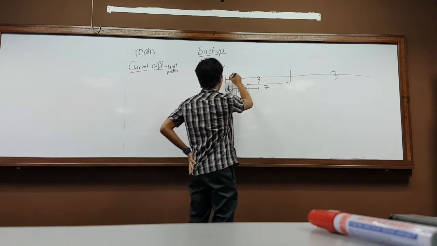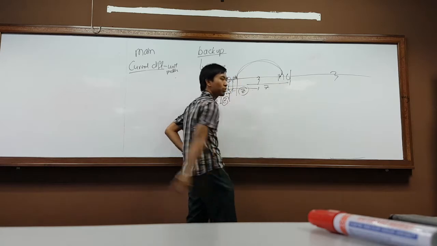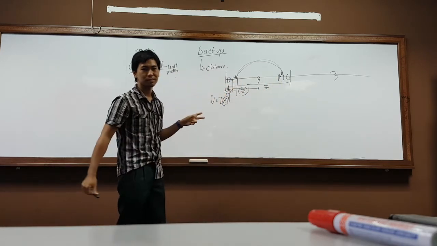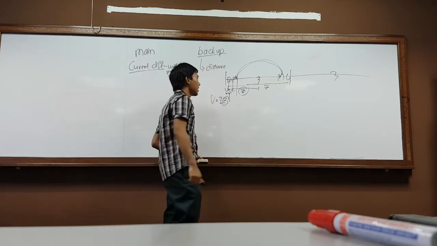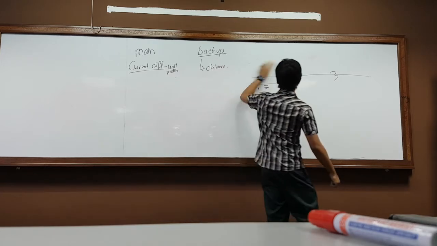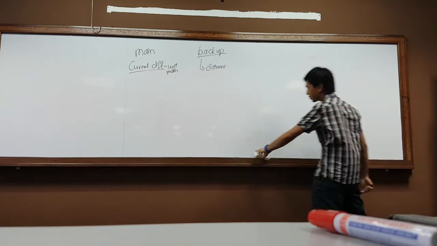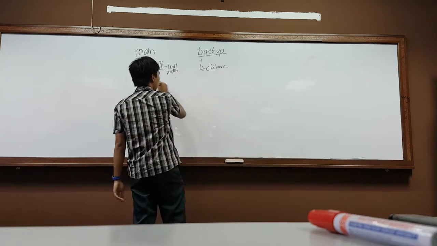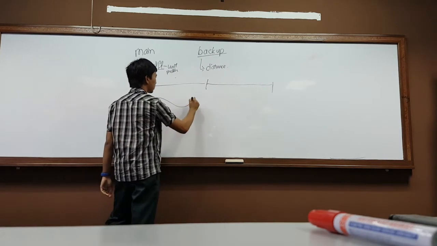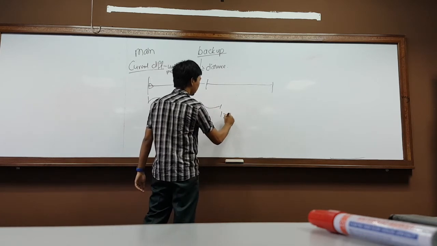Normally, we will let the current differential take action first. If the current differential cannot take action, then only the distance will kick in. For distance, we want to cover in zones: 80%, 120%, and 200%. First range, we cover 80%. Next range, 120%, and then 200%.